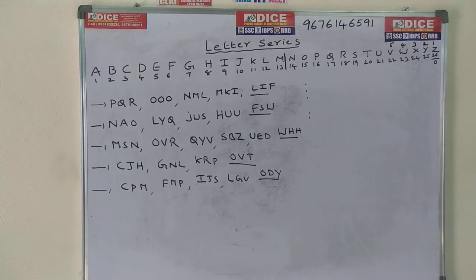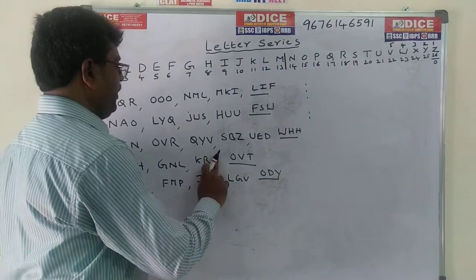Okay, write down these problems and do them as homework. I have already given the answers also. Dash LIF. First one: PQR OOO NML MKI dash. Second one: NAO LYQ JWS HUU dash. MSN OVR QYB SBZ UED dash. Next one: CJH GNL KRP dash. CPM FMP IJS LGB dash.